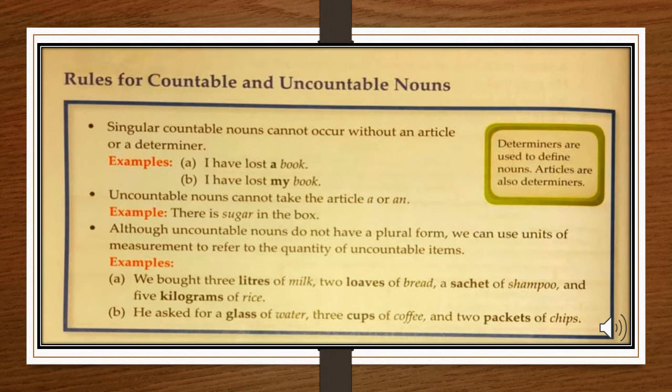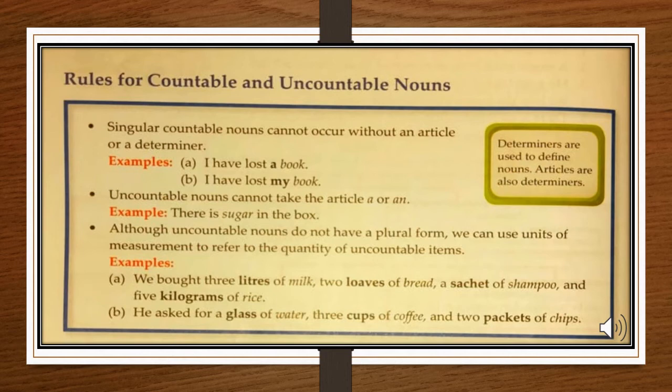Here you have some examples, like we bought 3 liters of milk. As you know, you cannot count milk, so you can count liters of milk. That liter is specifying the quantity of milk, but it is not counting milk. Another example is 2 loaves of bread. Now, you have 2 loaves of bread. You cannot count bread, but you can count loaves.